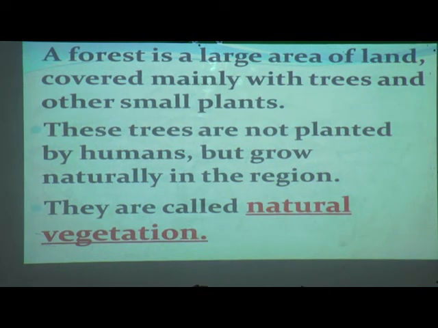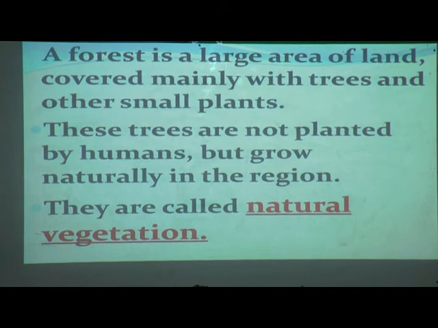what is a forest? First of all, a forest is a large area of land covered mainly with trees and other small plants. Yes students, what is a forest? A forest is a large area. Is a forest a small or big space? Of course, it is a big place. It is an area of land covered mainly with what? It is covered with a number of trees and other small plants, big plants. It is all fully covered with the trees.